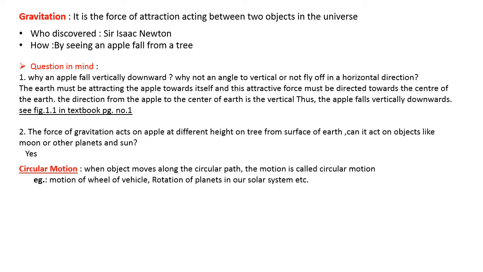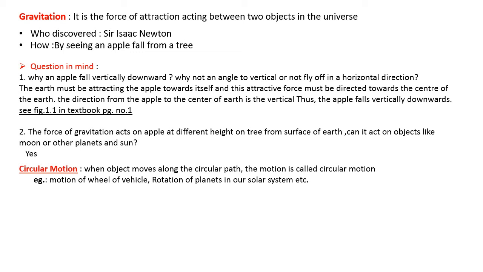Now again, just split the word. Motion means it is a movement. When the object is moving, that is what we say as motion. And what is circular motion? Circular means circle. So when the object moves in a circular path, it is called circular motion. Just read the definition: when an object moves along the circular path, the motion is called circular motion.